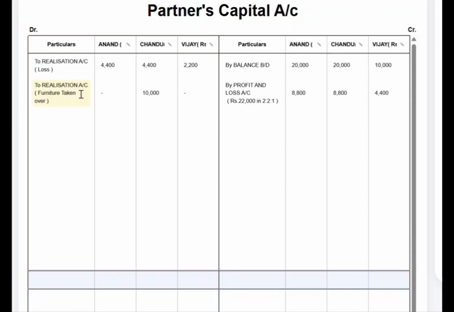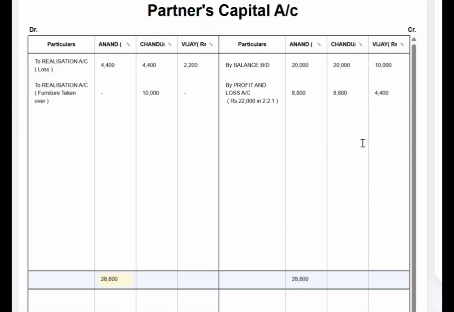We have to find the balancing figure, which will be the final settlement that has to be made to all the partners at the time of dissolution. So that is the payment which is being made to the partners. So let us find the highest total of the partners' capital accounts. For Anand, the credit side total is higher, which will be 28,800. And even on the debit side, under Anand's column, 28,800, which should be deducted with the total of the debit side.